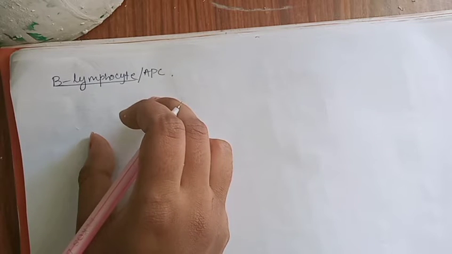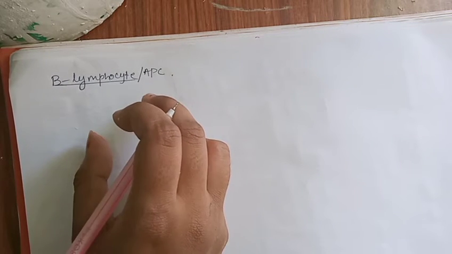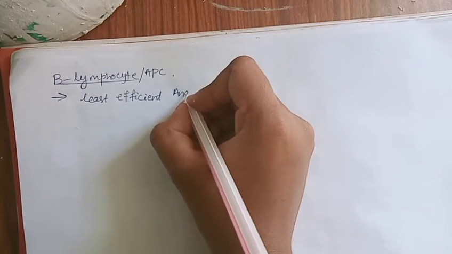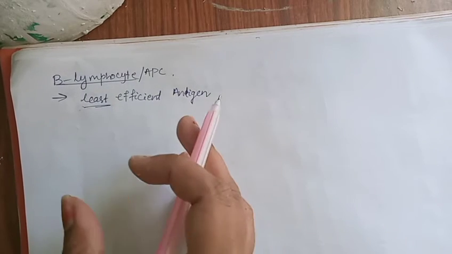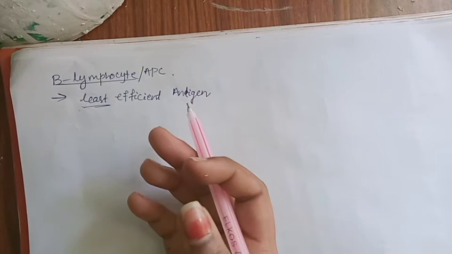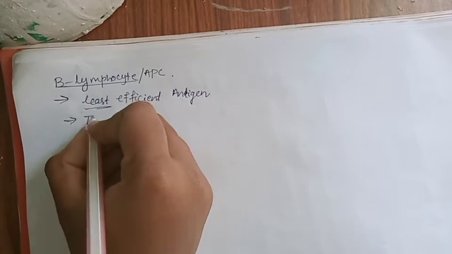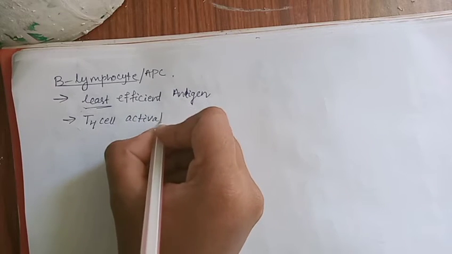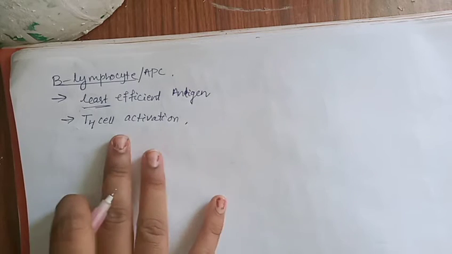Then the B lymphocyte is also a type of antigen presenting cell. Its main function is to receive the antigen. It is least efficient at engulfing the antigen, meaning it has a low efficiency in processing antigen, so it is mainly activated by the helper cell. The T helper cell causes the activation of the B lymphocyte. So this is the role of antigen presenting cells, and we have discussed all their types.